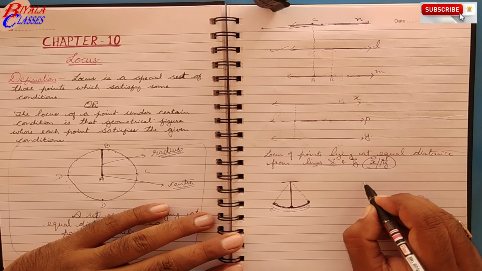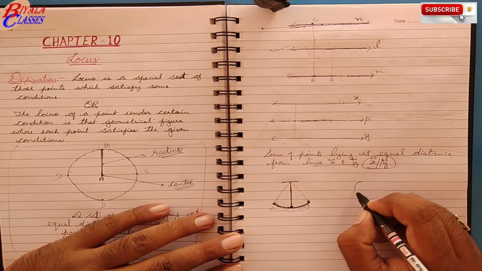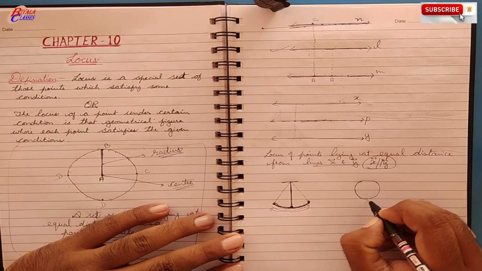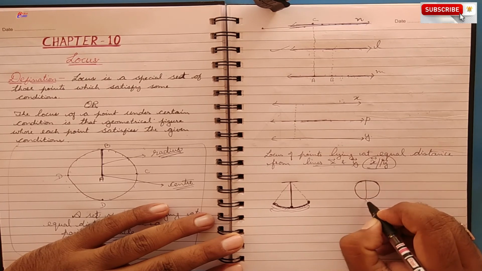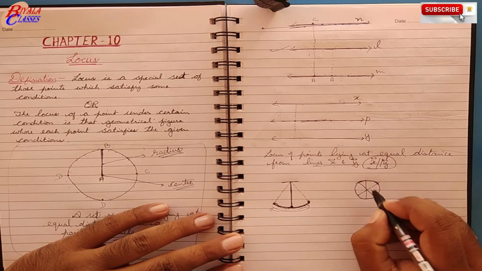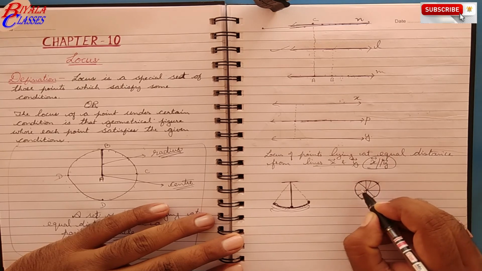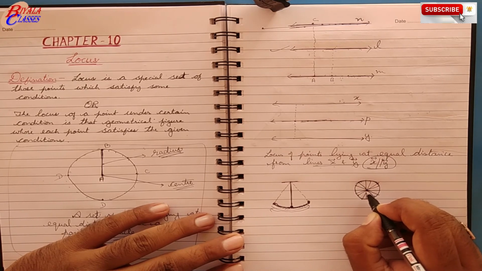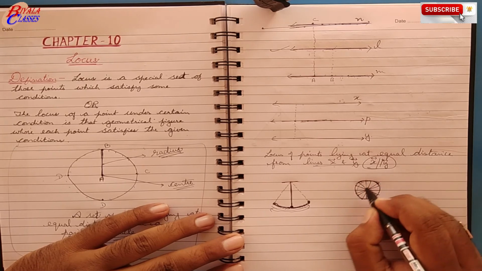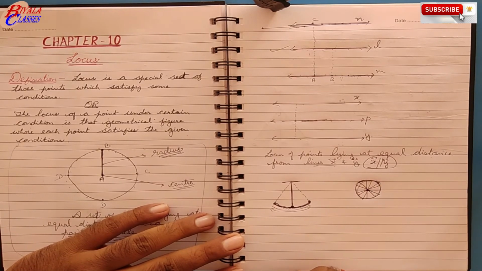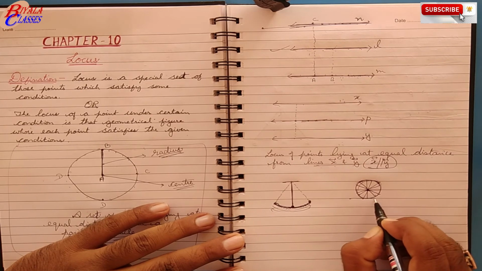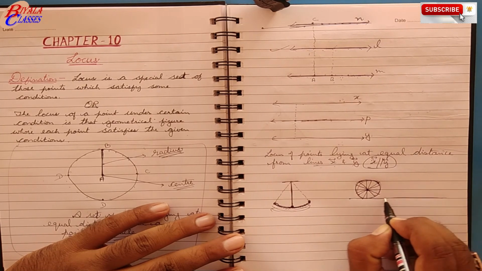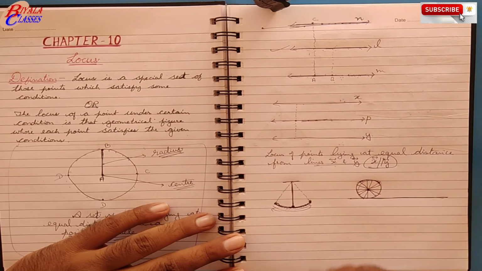Similarly, if you have a, say, wheel, any wheel it may be, whether a wheel of a cycle, a car, or whatever vehicle you can take. Now suppose this is the wheel and this is the center of the wheel, and this is the surface, or say the road on which it is going to move.